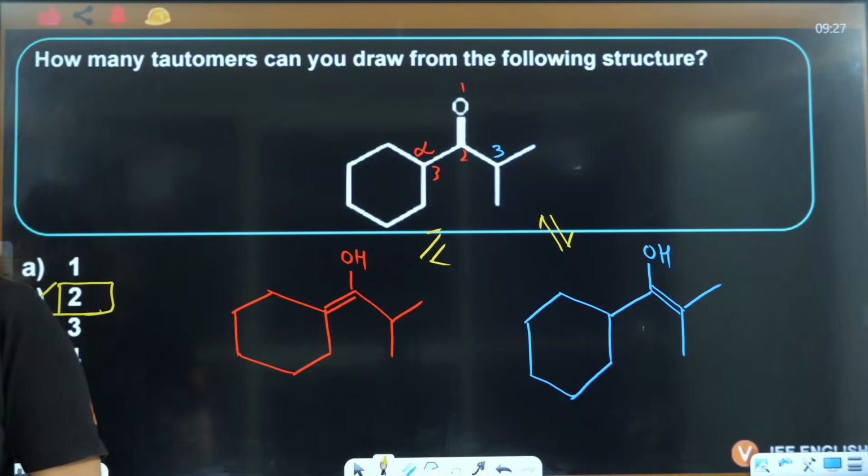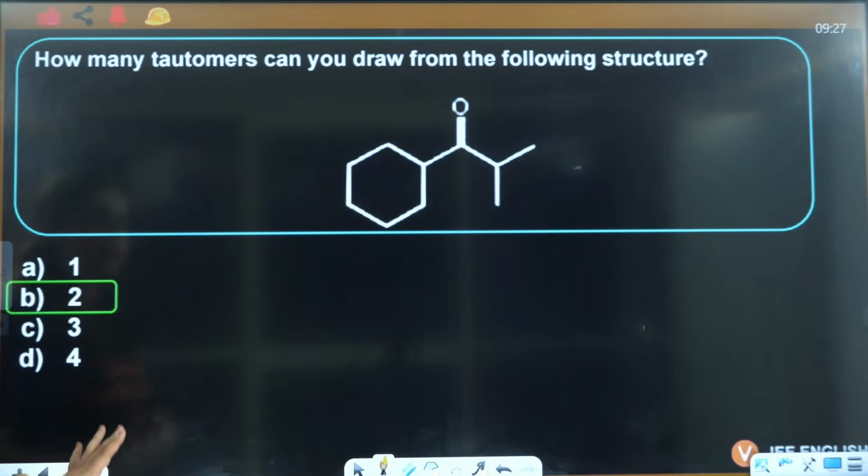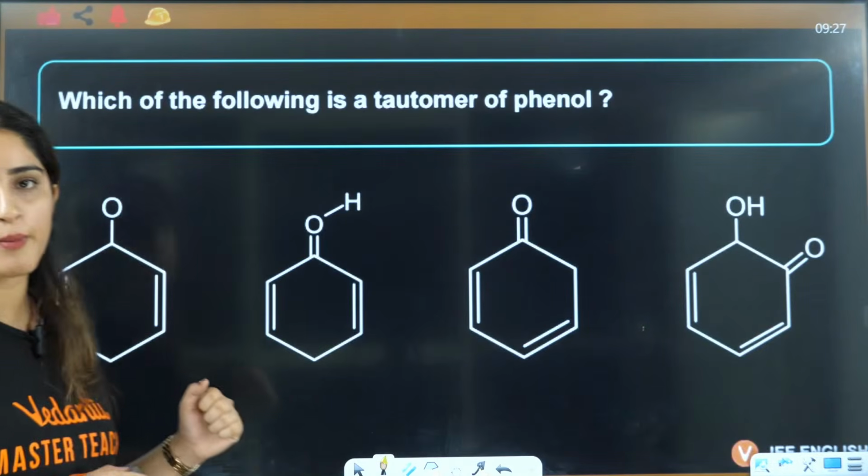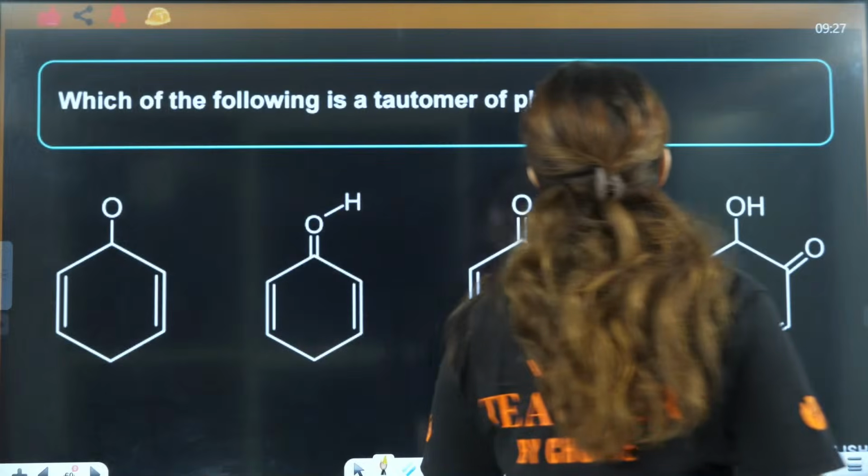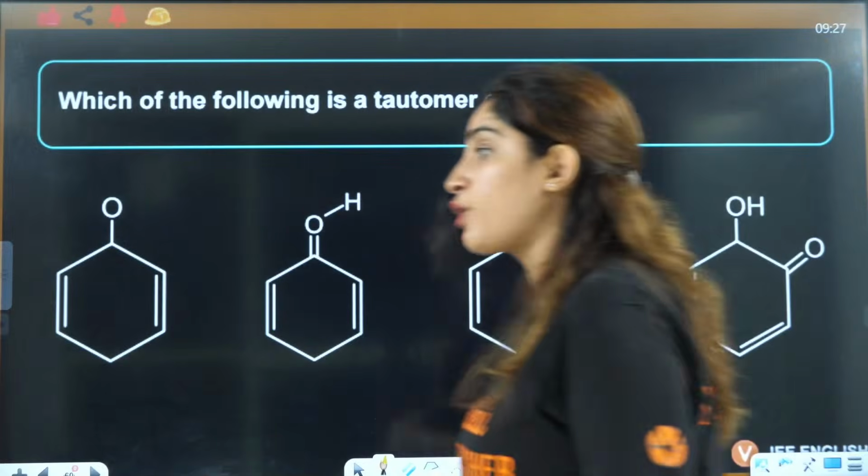Now tell me everyone, is that clear? B is the correct answer, yes. Now let's talk about this one. Which of the following is a tautomer of phenol?